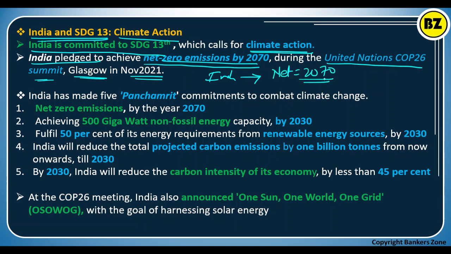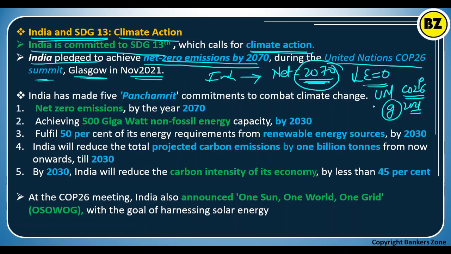That means in the next 48 years, by 2070, we will reduce the emission to zero. That is the commitment given by India to the United Nations COP26 summit, which was held in Glasgow in November 2021.